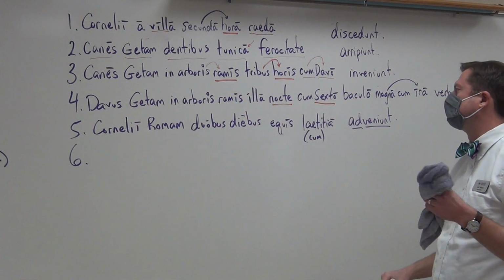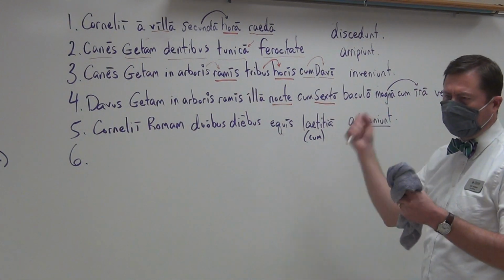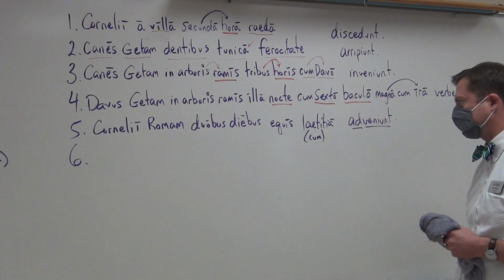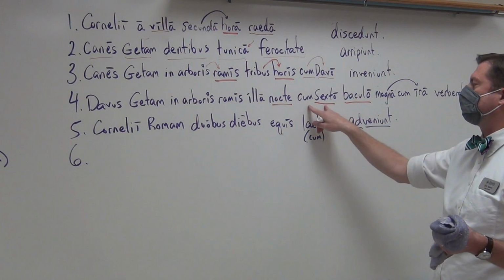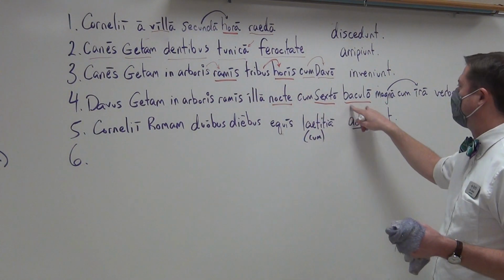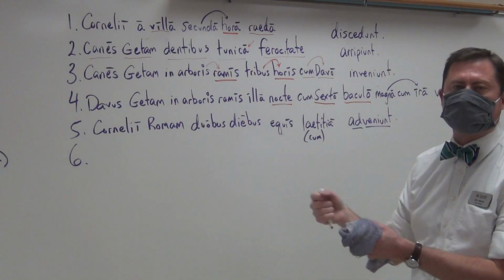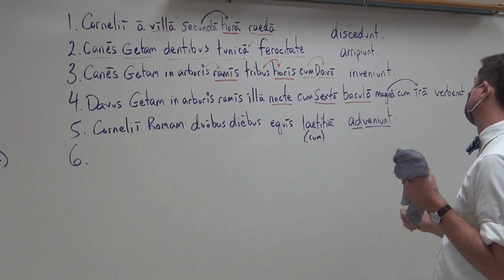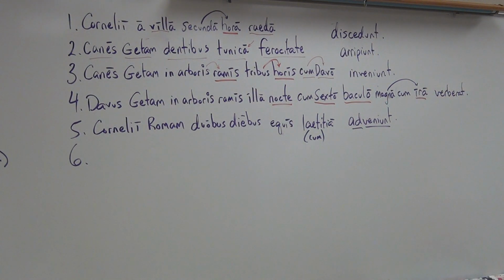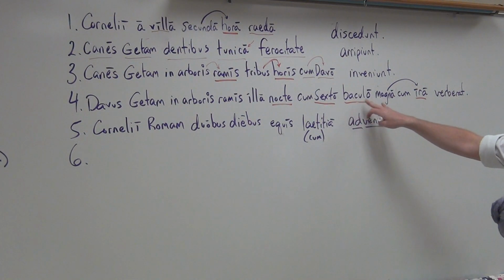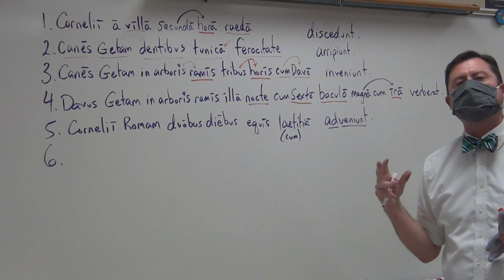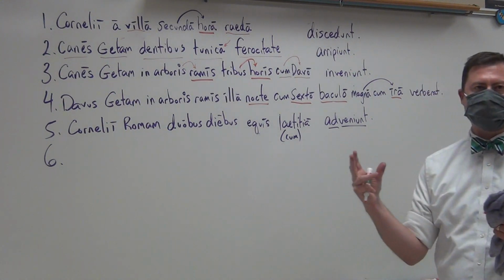Accompaniment. Sextus is doing it with him, doing the beating. They're both wailing on him. With a stick. So please note, it does say, Davus beats Geta with Sextus with a stick. With Sextus, accompaniment with a cum. With a stick is your instrument. The instrument that they, of course, are using, the ablative case. And then ira, with anger. With Sextus, with a stick, with anger. We use the word with in English in all three instances, but with Sextus, with that cum, is accompaniment, with a stick tells us the instrument, and with anger is the abstract quality, the emotion, the manner in which it occurs.